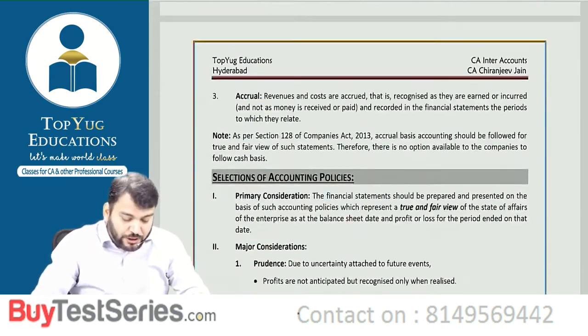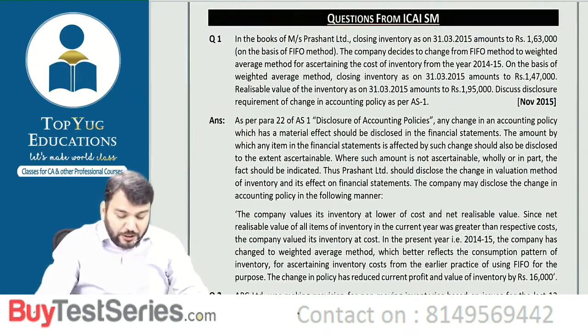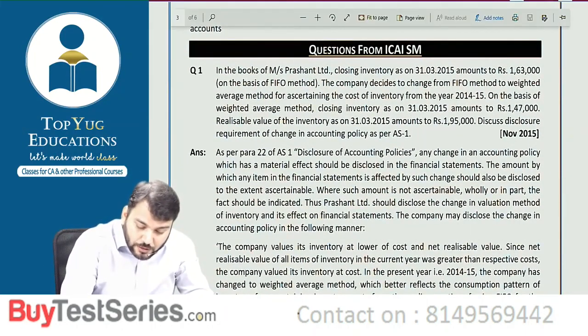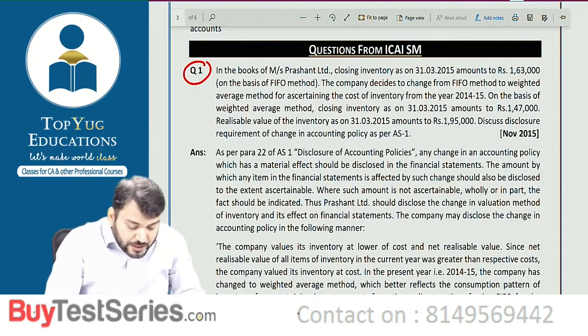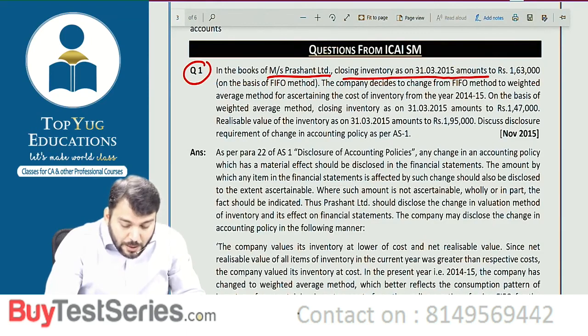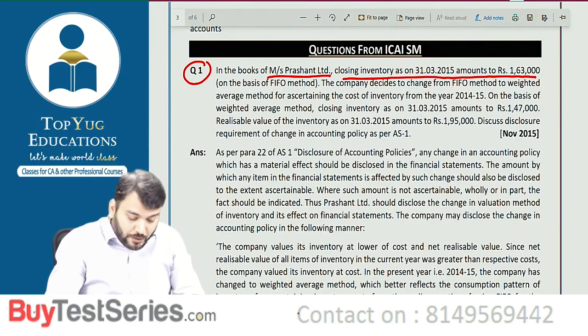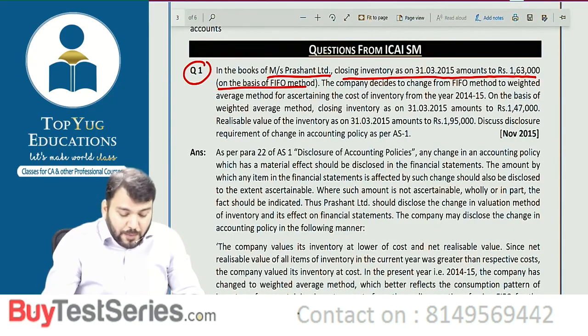Coming to some questions. So this PDF is with you. This is one of the favorite questions of the institute. Normally they ask this type of question. In the books of Messrs Prasant Limited, closing inventory as on 31st March 2015 amounts to rupees 1,63,000, on the basis of FIFO method.